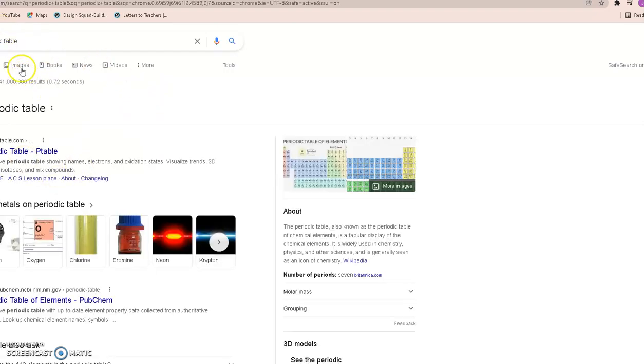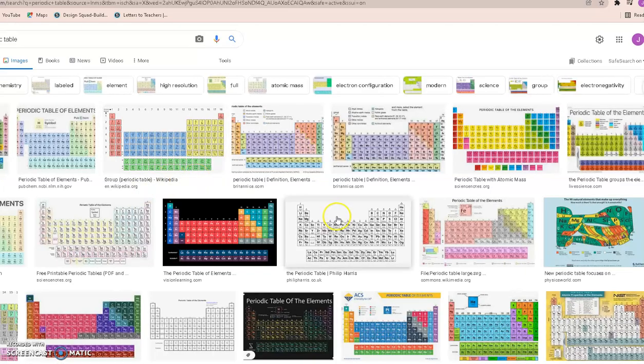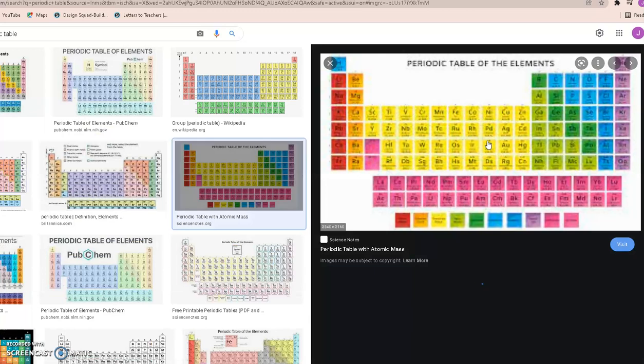When you take your semester exam, you will have a periodic table in front of you. Let me find a good one here. I think maybe this one will work.